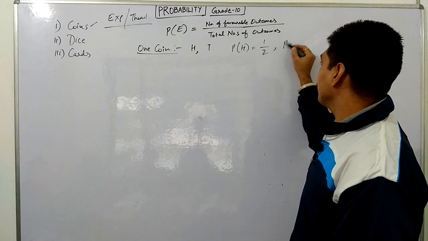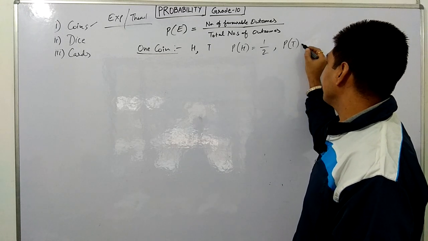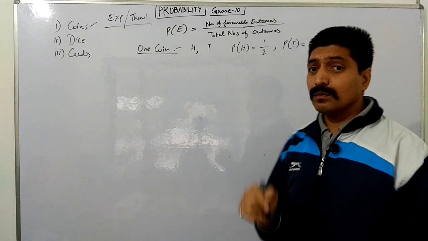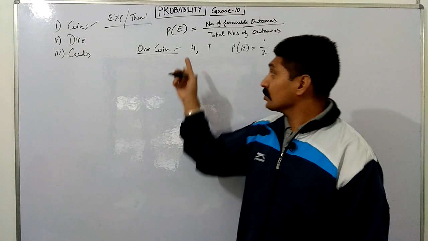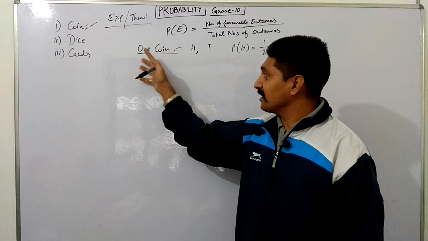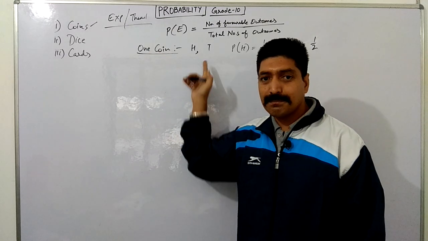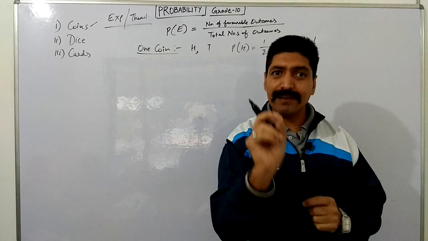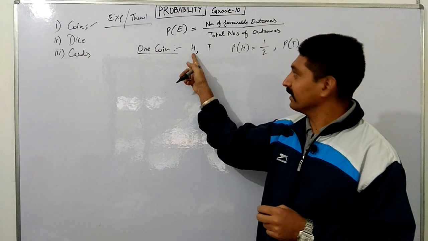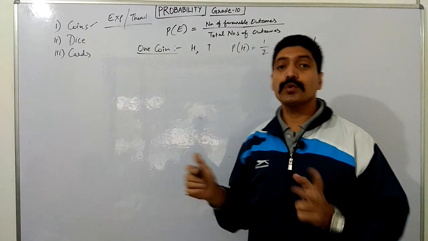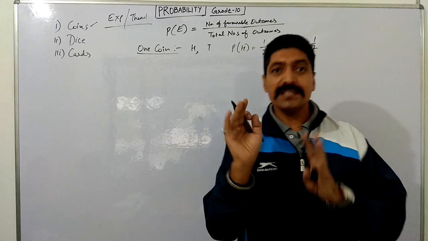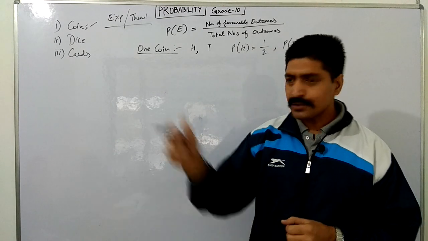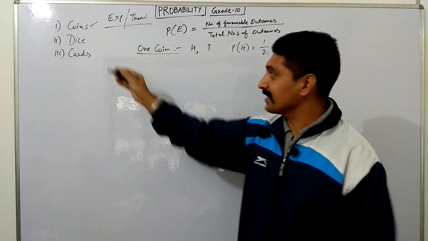Same for tail: the probability of getting tail is again 1 by 2. These two events, in this experiment with sample space head and tail, where only one can come, are also known as elementary events.